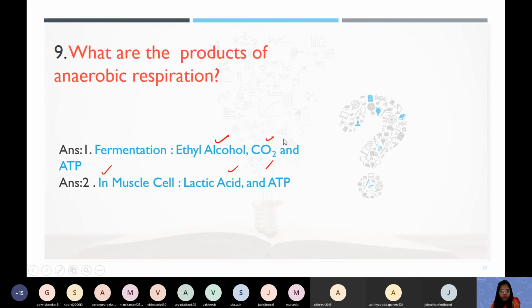Ma'am, you said little ATP. What do you mean by that? Little ATP means 2 ATP. In anaerobic respiration, if I compare with ours, from 1 glucose molecule we are generating 38, and what they are producing is just 2 ATP. So that's why I said little ATP. We are taking the same material and producing more energy. But the smaller organisms doing anaerobic respiration form just 2 ATP. So we are more efficient.